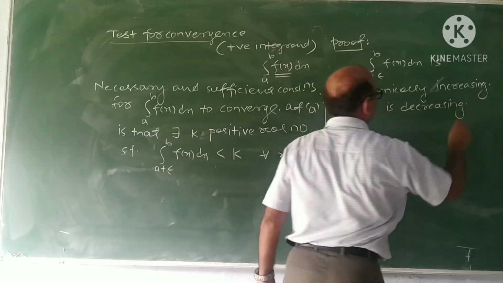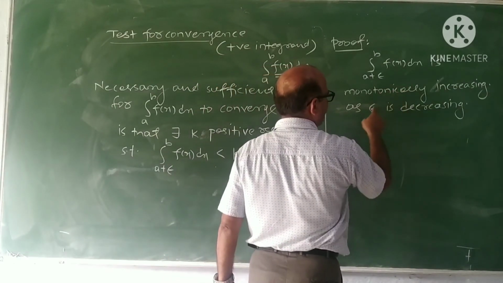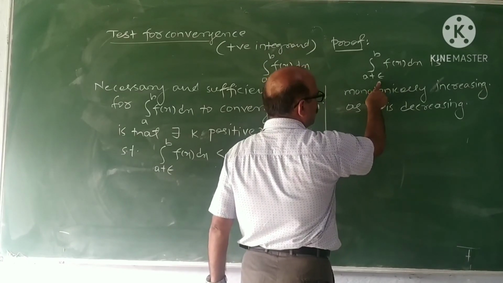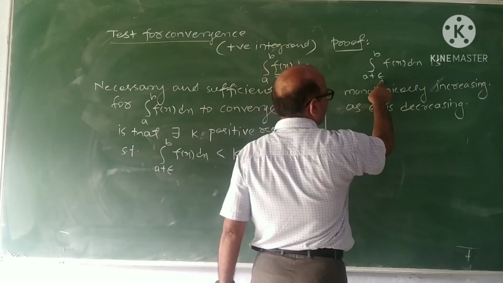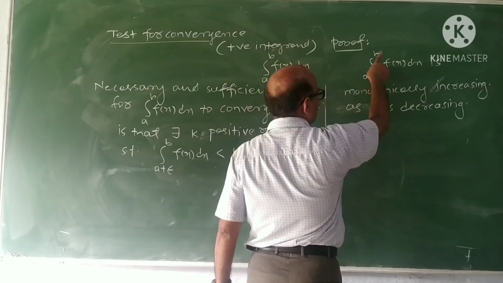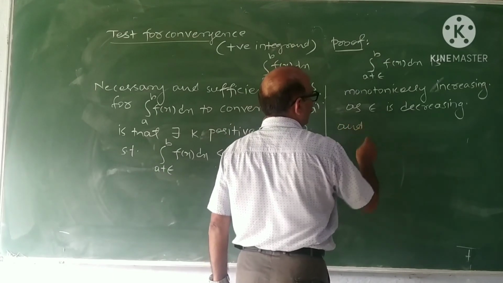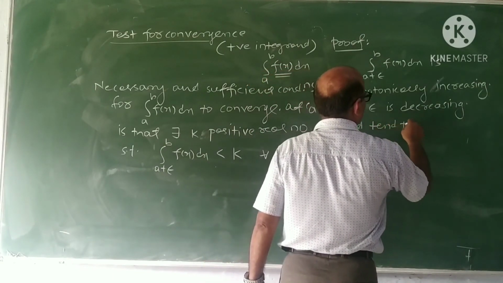Get the point here: the integral from a plus epsilon to b of f(x) dx is monotonically increasing as epsilon is decreasing, because we take epsilon tends to 0 here. Epsilon becomes less and less, so this integral is increasing and tends to a finite limit.